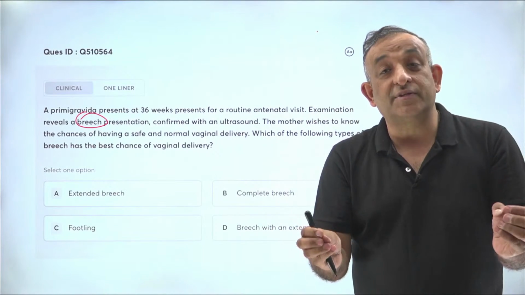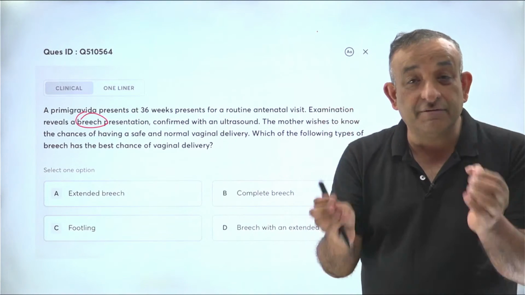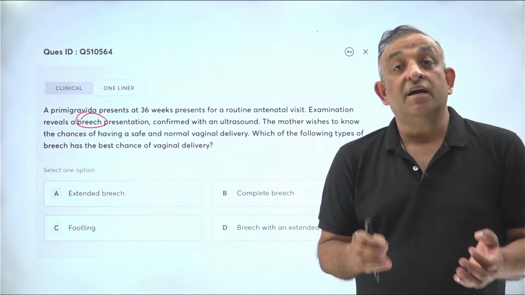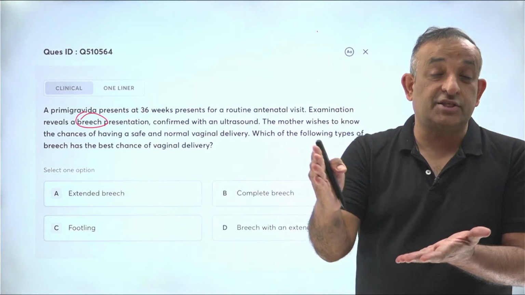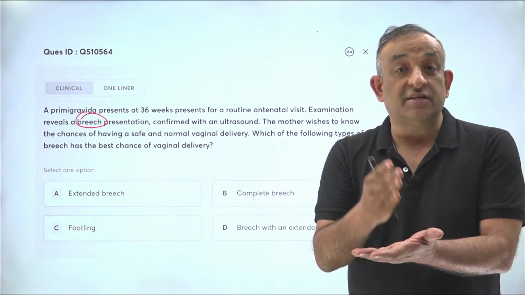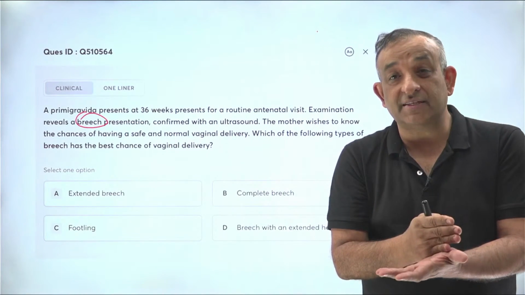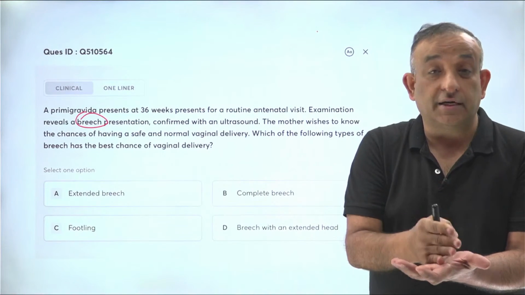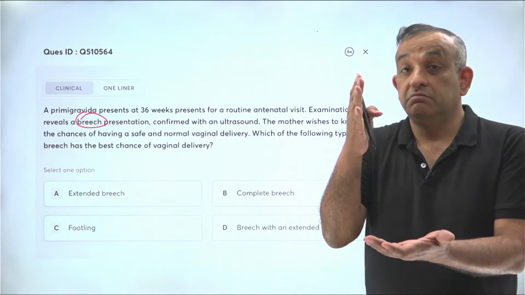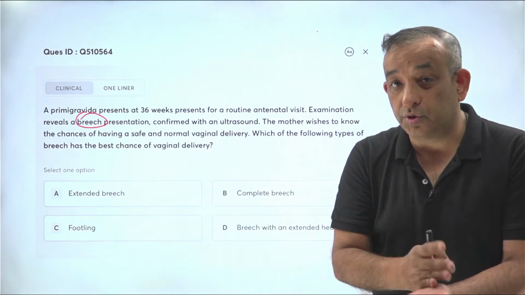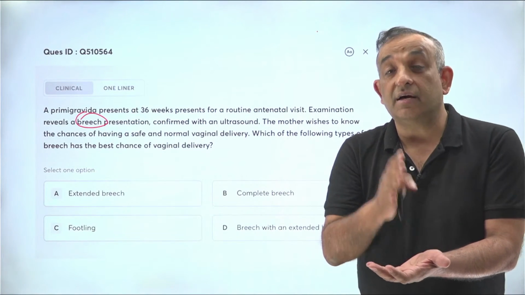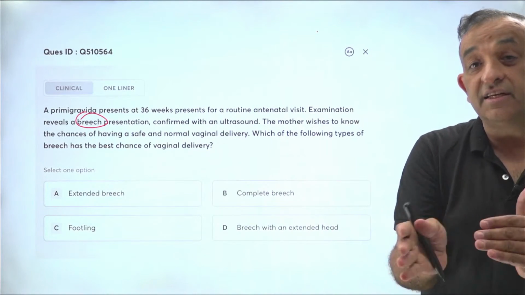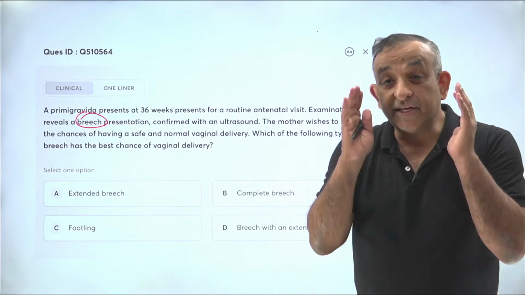You should be a good obstetrician who should sit with the patient and give her a trial of labor. And if she's not delivering, go ahead and do a cesarean. That's why breech has to deliver in an institute, in a tertiary care setup where a senior obstetrician is always present, and it has to be under the supervision of a senior obstetrician. You cannot put a second year or third year PG to do this. A consultant should be there, not even a SR alone should do that, not a registrar. A consultant should be present to do a breech vaginal delivery. And yes, the residents, the senior resident and the junior resident should learn, and breech will deliver vaginally.